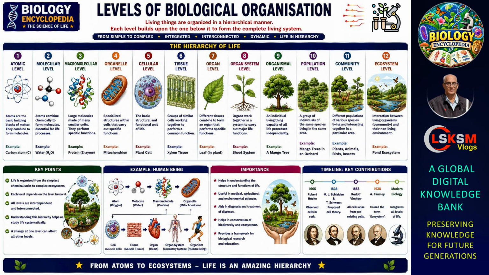Seven. Levels of biological organization. Explore how life is organized from the smallest components to complex living systems. Discover atoms, molecules, organelles, cells, tissues, organs, organisms, populations, communities, ecosystems, and the biosphere.